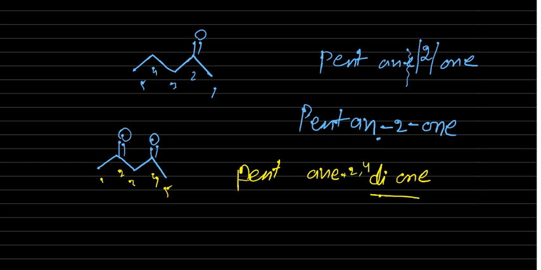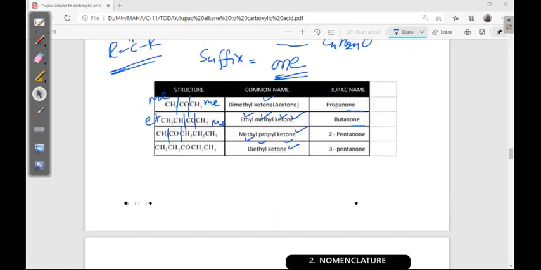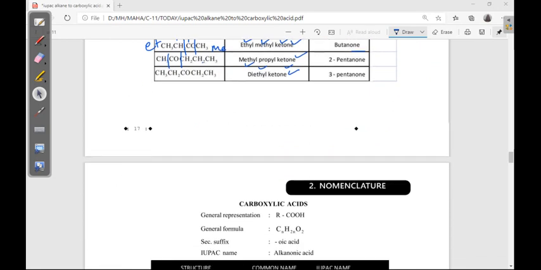Okay. Now pent, ane. Now you can write this E also. Why? Because after E we are getting D. So there is no problem. Pentane as it is. Pentane 2 comma 4 dione. Pentane 2 comma 4 dione. So like this you can write. If more than one time this functional group is there, ketone. Next, carboxylic acid we can discuss in the next video.